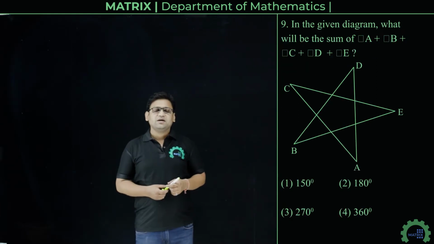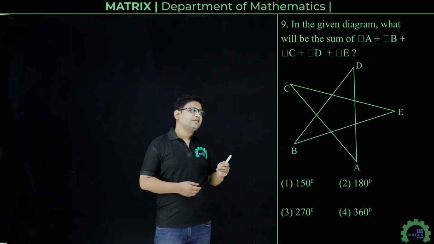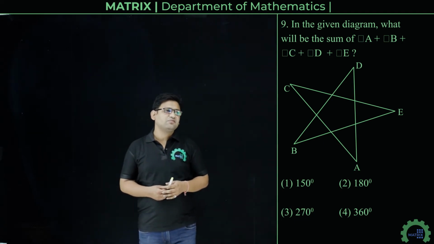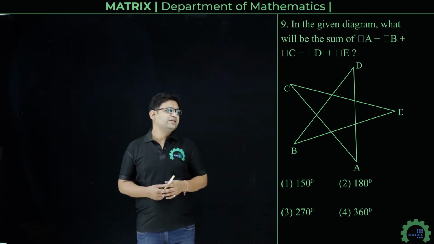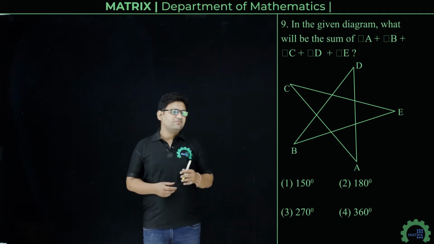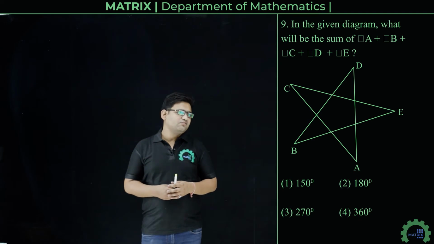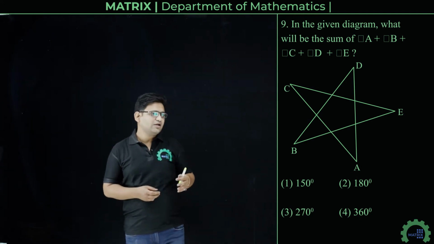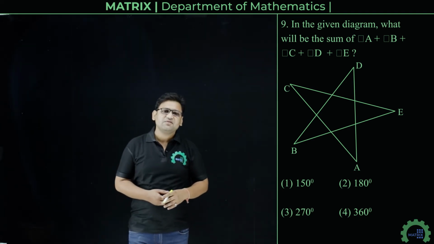Alright, here the next question is, in the given diagram what is the sum of angle A plus angle B, C, D and E? We have a 5 pointed star here and we have to find the sum of the values of all the angles. So firstly we will draw the figure.